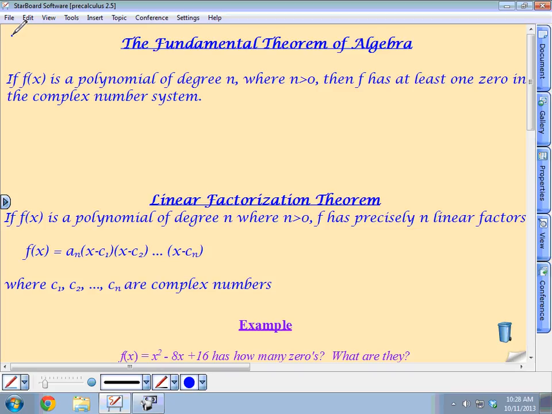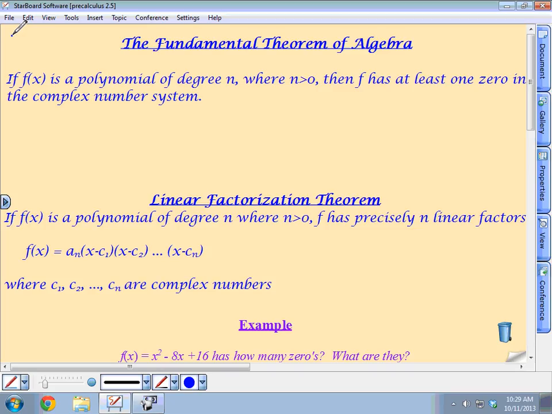Furthermore, the linear factorization theorem says that if you have a polynomial with a degree higher than 0, meaning it's not a constant function, it has a variable, if it has a positive degree, then it has exactly that number of linear factors. So for every 0, there's a factor. And a factor is just one of these x minus and then some number, some complex number.